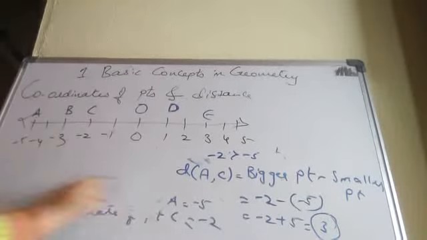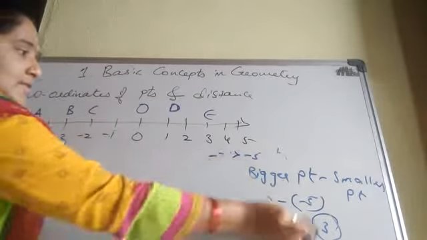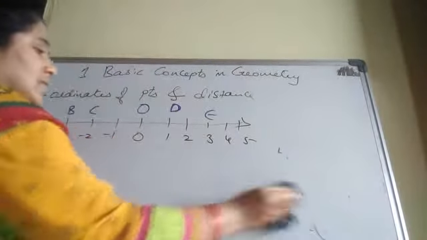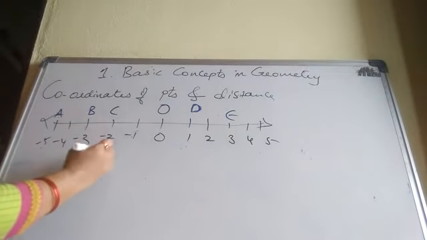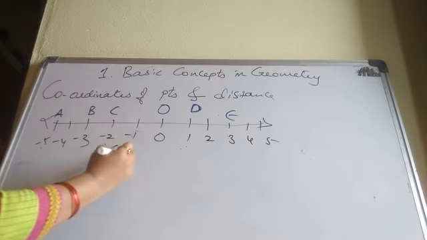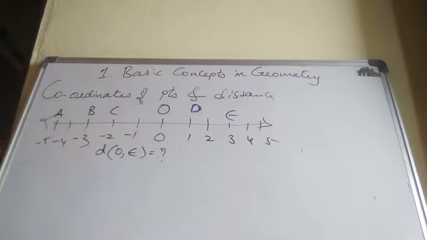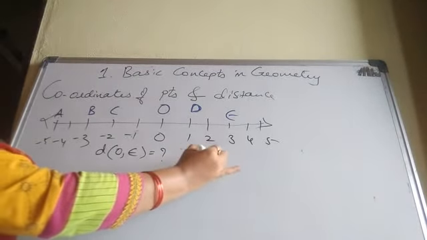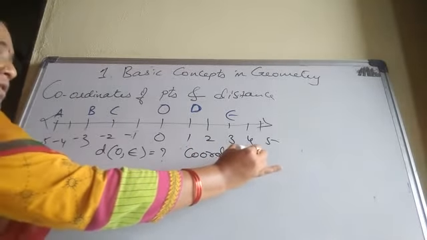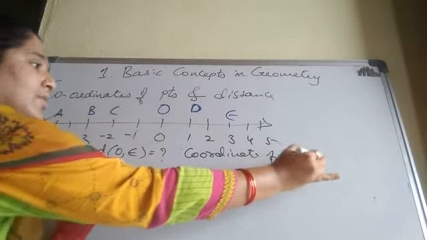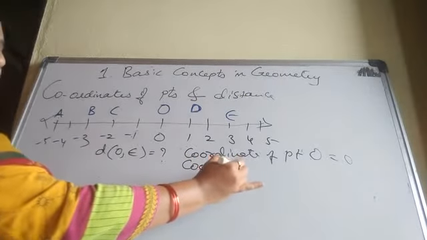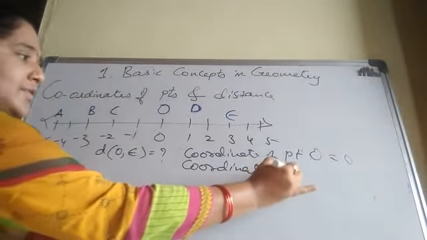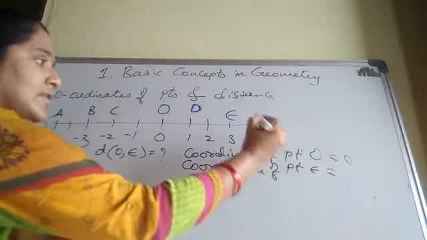I'll show one more. Now find the distance of OE equal to question mark. First we will write coordinate of point O is 0. Coordinate of point E equal to 3.